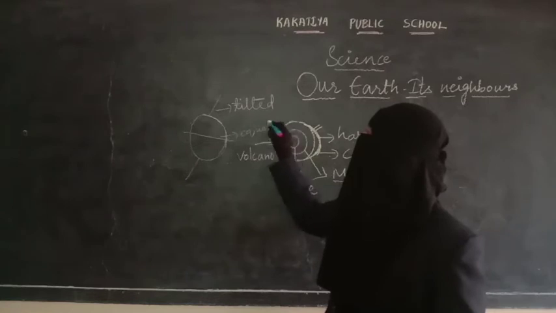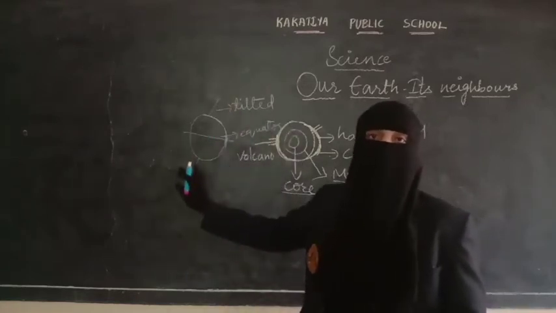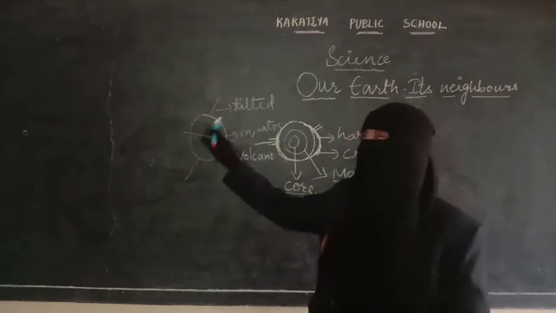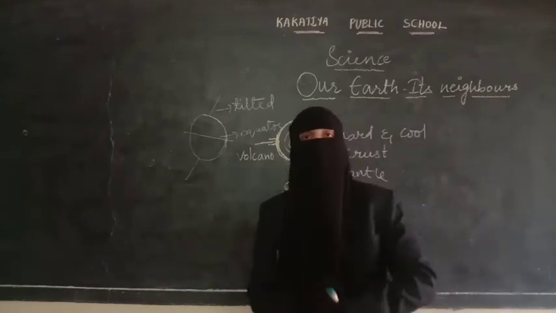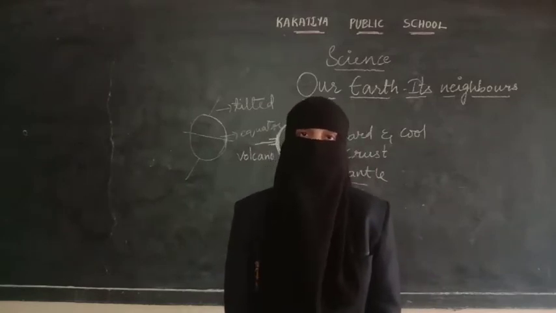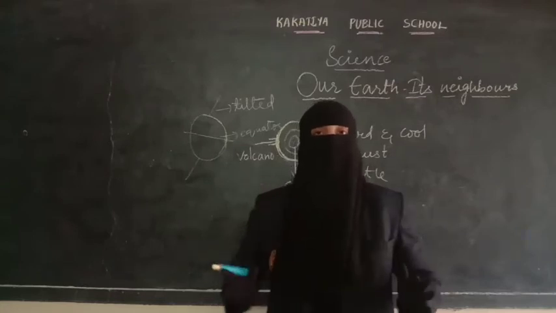Equator is dividing the earth into two equal halves, northern hemisphere and southern hemisphere. And this tilted axis is dividing the earth into two different poles, north pole and south pole. So because of the movement of the earth, we can get day and night and as well as the years and seasons.